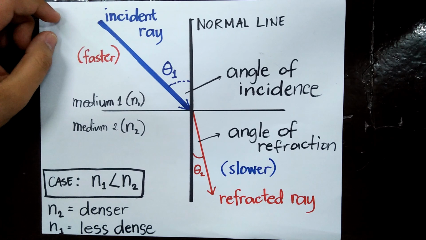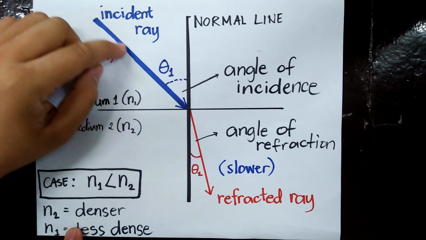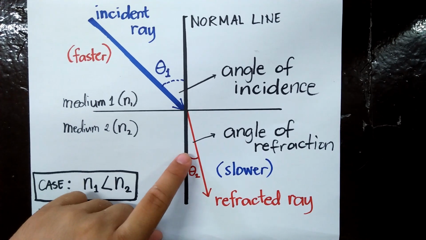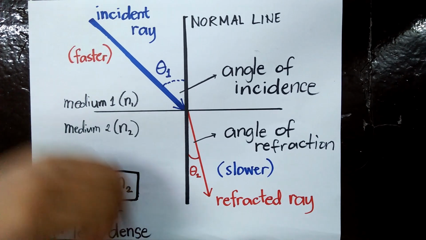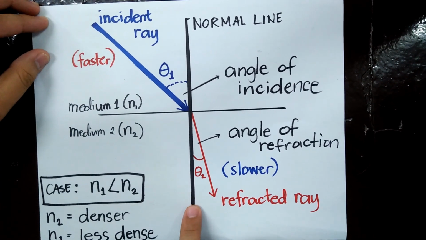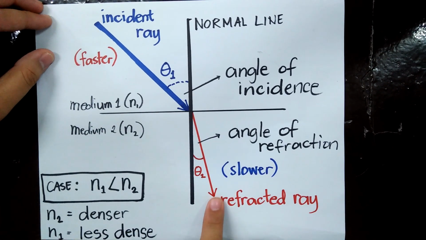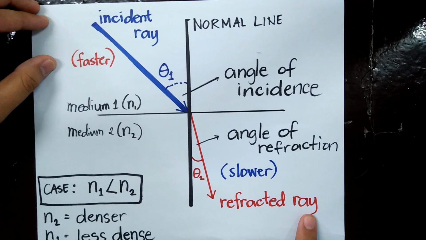Okay, is that clear? Again, when the incident ray passes from medium 1, your light rays refract towards our normal line. I will call this blue line the incident ray and your red ray the refracted ray.